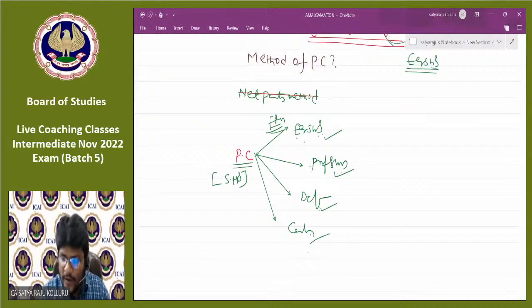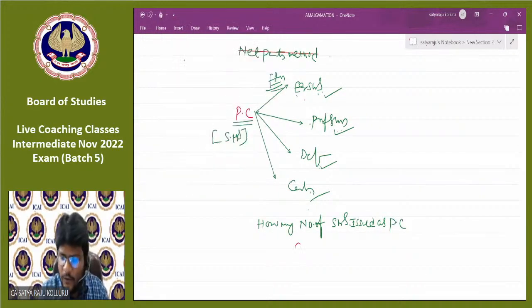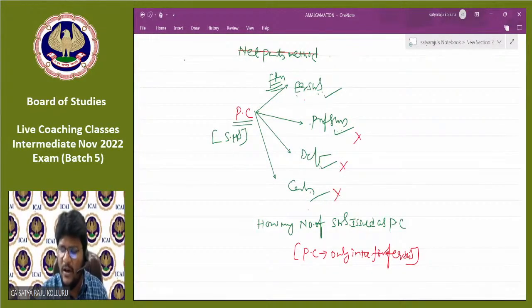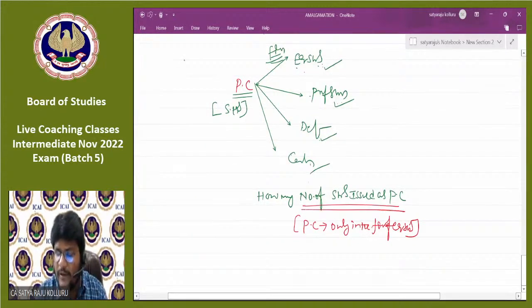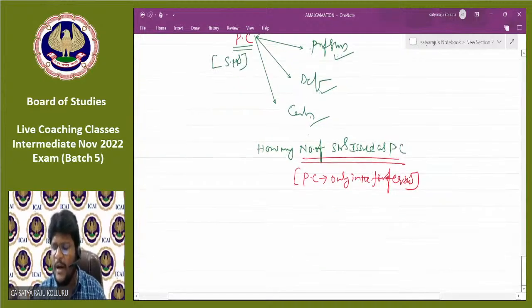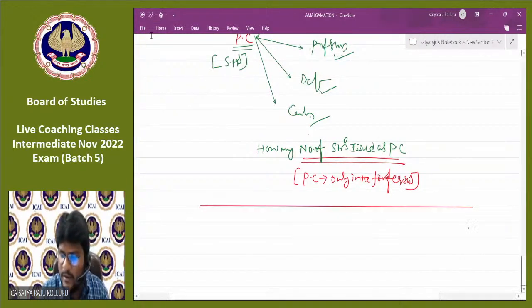Next, my next question is, how many number of shares issued as PC? For example, let us assume the purchase consideration is only in the form of equity shares. There are no other forms. That means there are no preference shares, debentures, cash. Only in one form, which is equity shares. Let us assume for the time being. Then how many number of shares issued as PC? How do I know, sir? That's quite easy. First, you should need to check what is the method of PC, right? What is the method of PC?